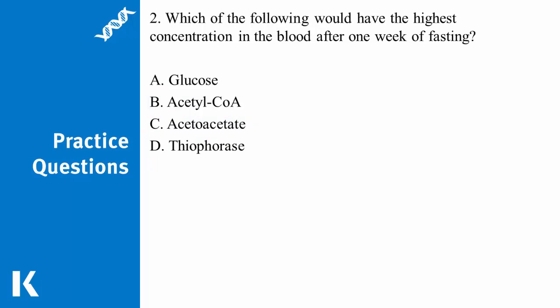This second question is asking you to think about the main molecules present during a period of prolonged fasting. The answer is C. During periods of starvation, glucose is not readily available due to decreased glycogenolysis and gluconeogenesis, eliminating answer choice A. Acetyl-CoA and thiophorase do not exist in the bloodstream, but in the mitochondria, eliminating answer choices B and D as well. This leaves answer choice C as the correct answer. Acetoacetate, a ketone body that is transported in the bloodstream, would be expected to be present at relatively high concentrations during periods of starvation. Excellent work if you got those questions correct.